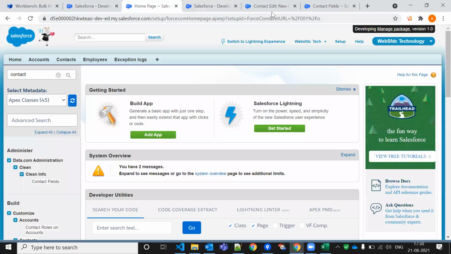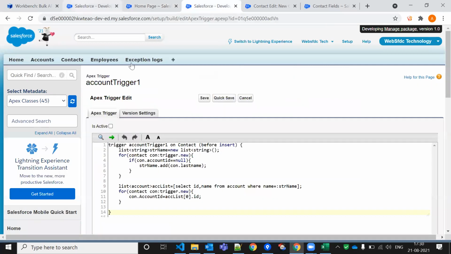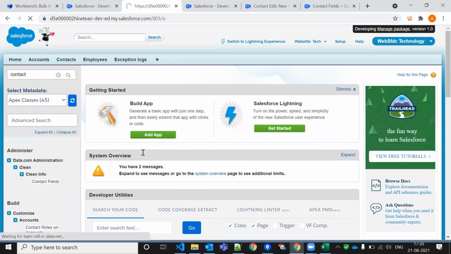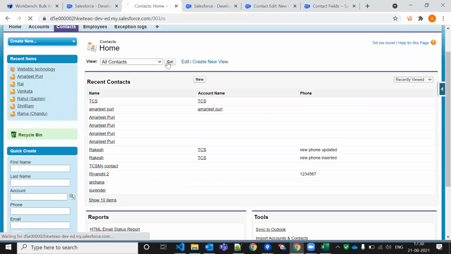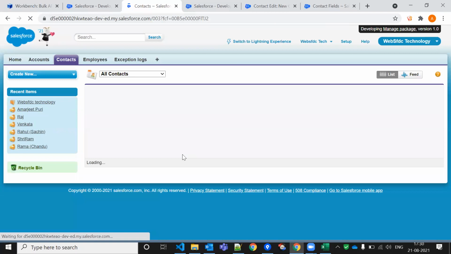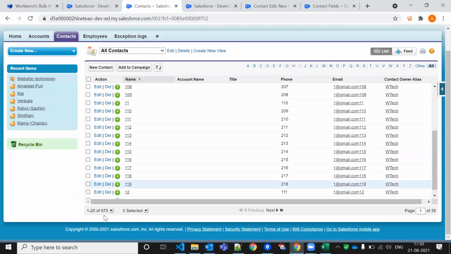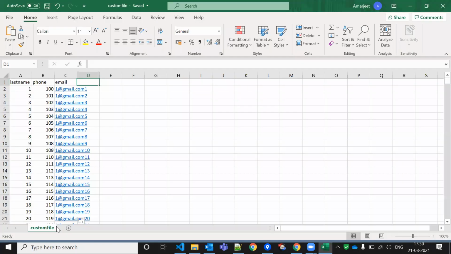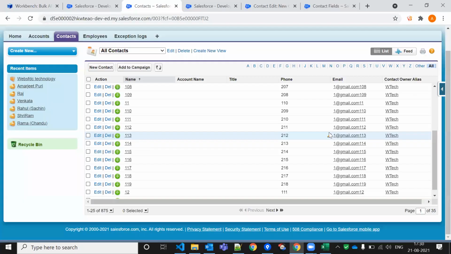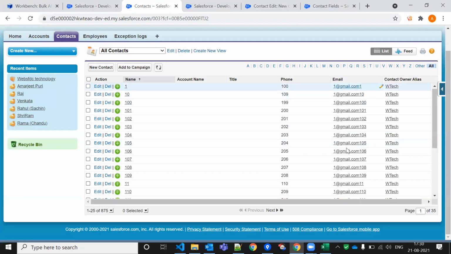How many records did we have first? Previously we had very few records, so now we might get more than that. Here you can see the total is 875. And how many did we use? I think 841. 841, right? So the records are increased now. This is a phone number, this is an email ID.